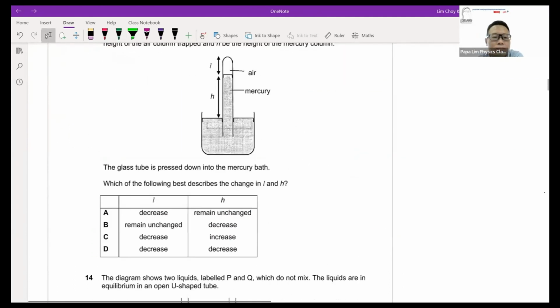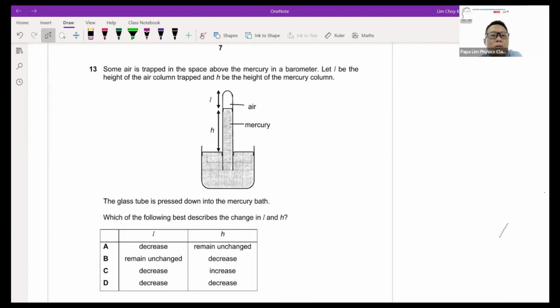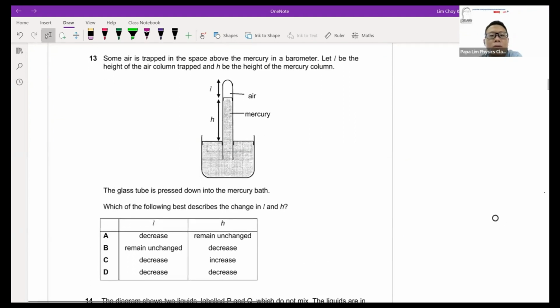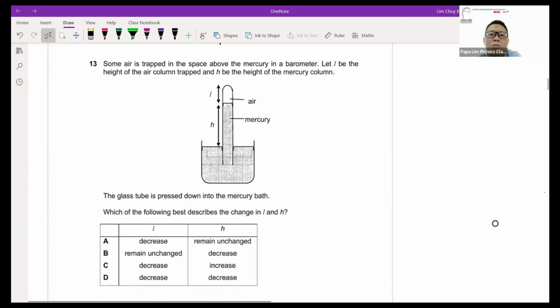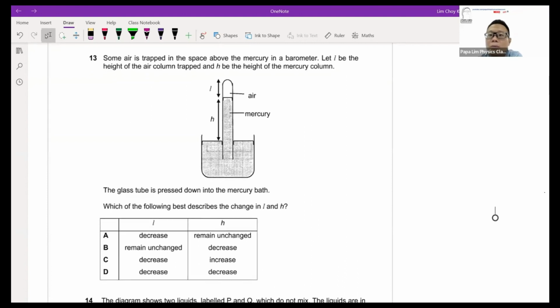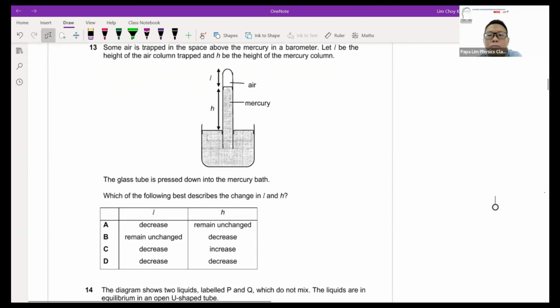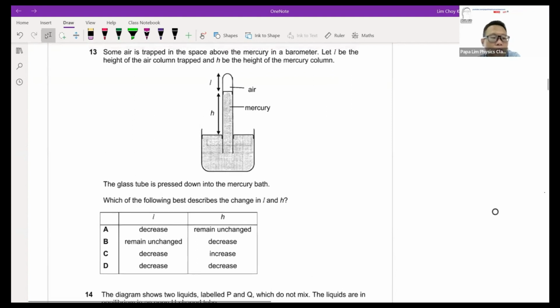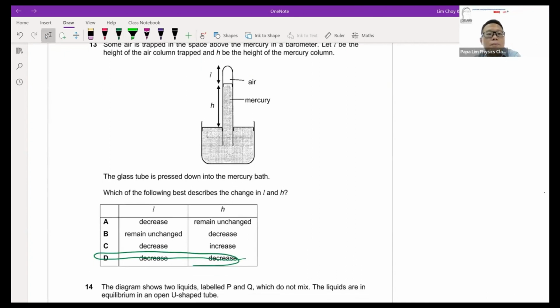Barometer here, I would not say this is difficult. It's a classic O-level question. So if you have any questions, you can look up the O-level ten-year series paper. It's quite a standard question. That's why I'll be going through it. For those who have done it, you'll find that for this number 13, the answer is actually D. So if you have any doubt, just let me know. I'll go through it with you again.